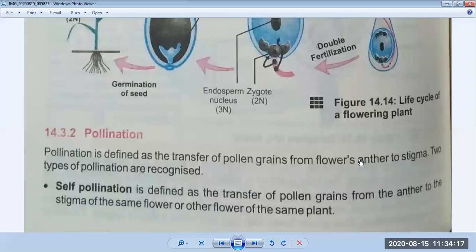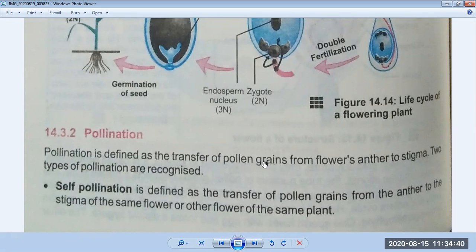So what is pollination? See the definition again. It is defined as the transfer of pollen grains. Pollen grains are male parts, from the flower's anther, which is also a male part, to the stigma, which is a female part of a flower. So they are transferred from anther to stigma. This is the definition of pollination.